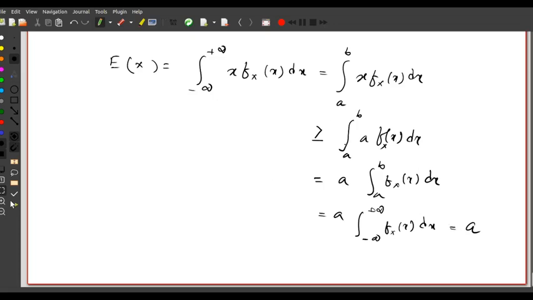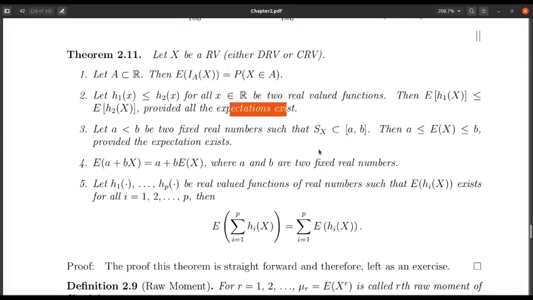Similarly, we will be able to do it for B, because if I put B here, then this inequality will get reversed, and we will have the same thing. So we have proved that the expectation is going to lie between A and B if the support is a subset of the interval A to B.